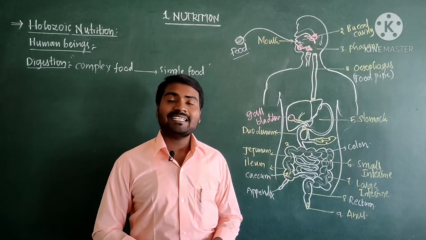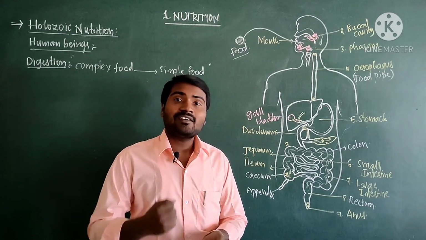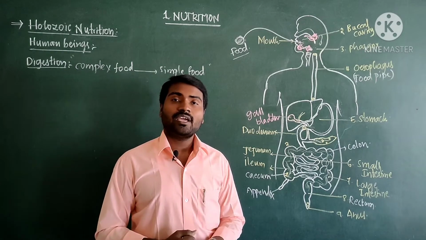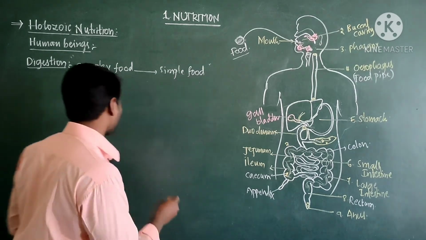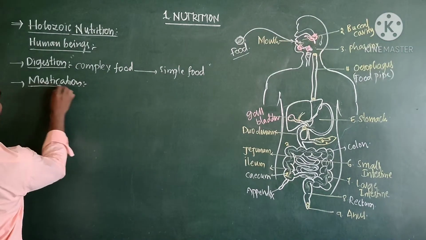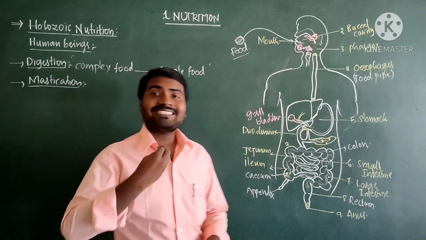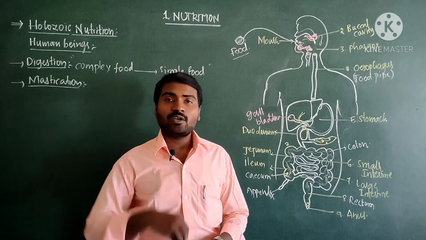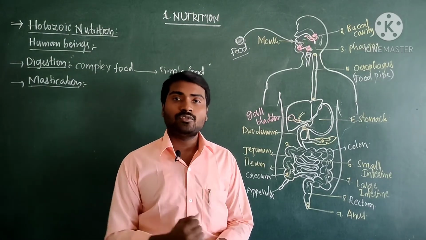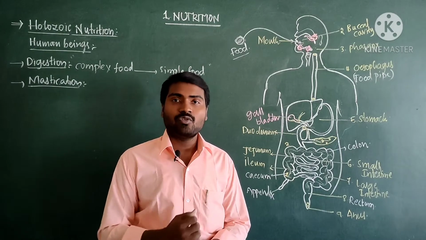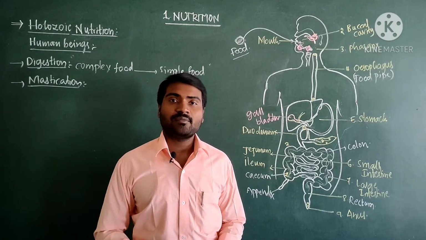How do teeth help in the digestion? Teeth cut the food, grind the food. So this process is called mastication. What is meant by mastication? When food is entered into the buccal cavity, teeth cut the food and grind the food. Nothing but chewing of food is known as mastication.